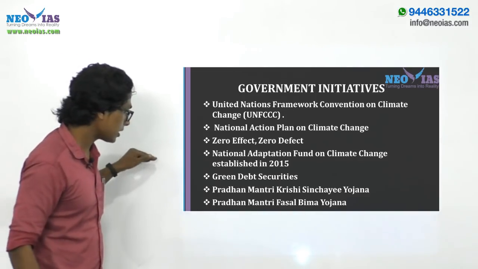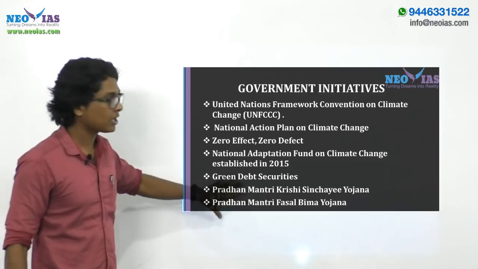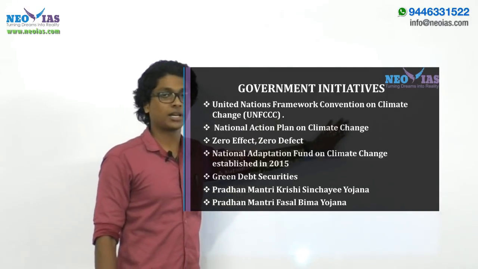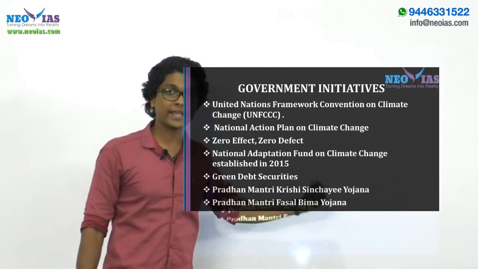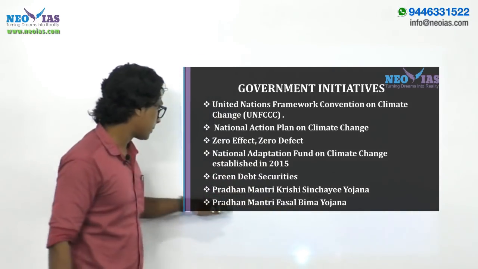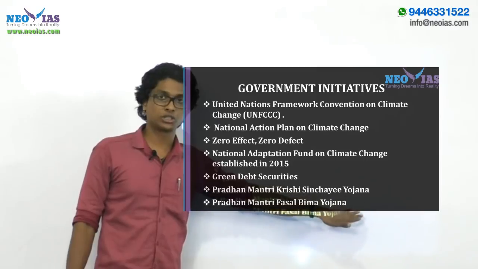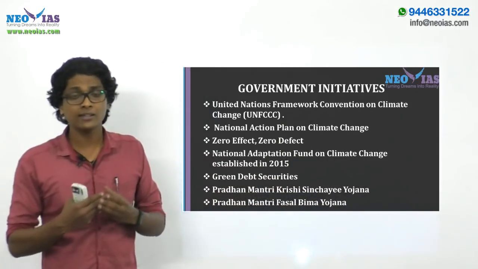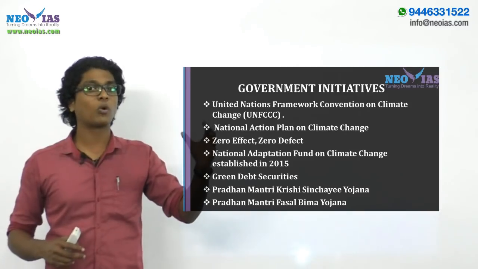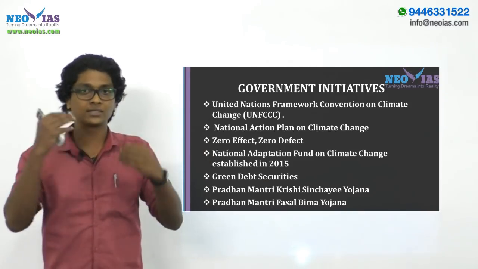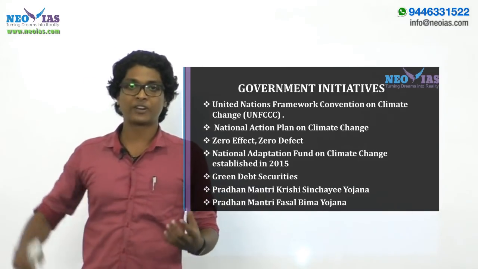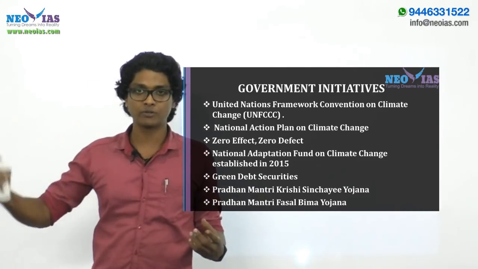Now there are 2 important schemes which are not directly related to mitigating climate change, but rather to adapting against climate change. Pradhan Mantri Krishi Sinchai Yojana, which provides irrigation. As I said, India is one of the most vulnerable nations against climate change, right? So we will be facing frequent drought conditions, dry spells, heat waves, right?